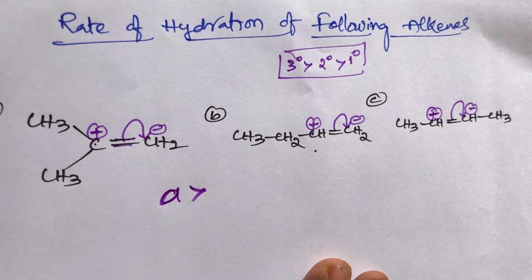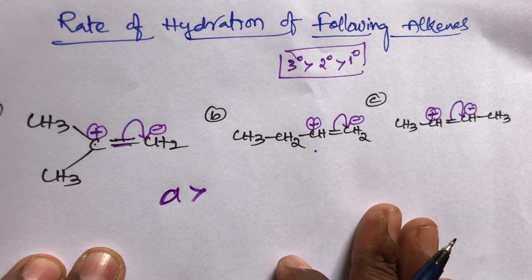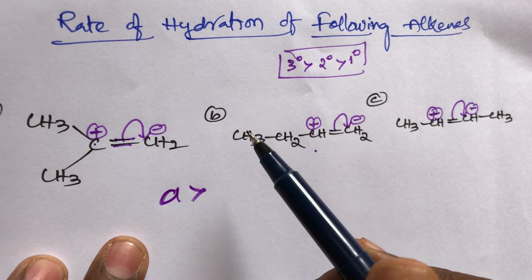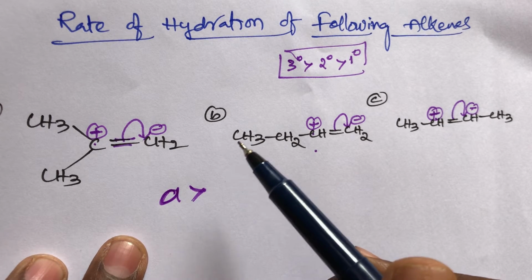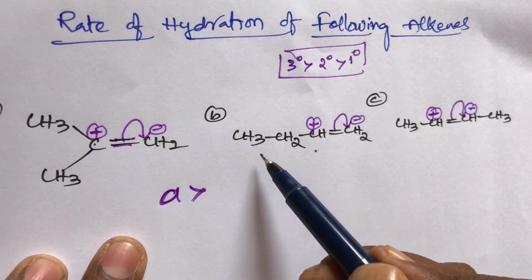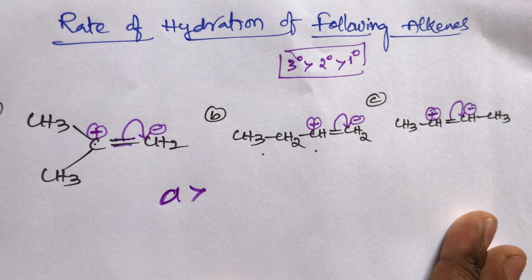Then, out of B and C, which one has the higher rate of hydration? How do we find out, student? Generally the rate of hydration depends on the carbocation: tertiary, secondary, primary. But compounds B and C both have secondary carbocations. Out of these two, which is the first priority?